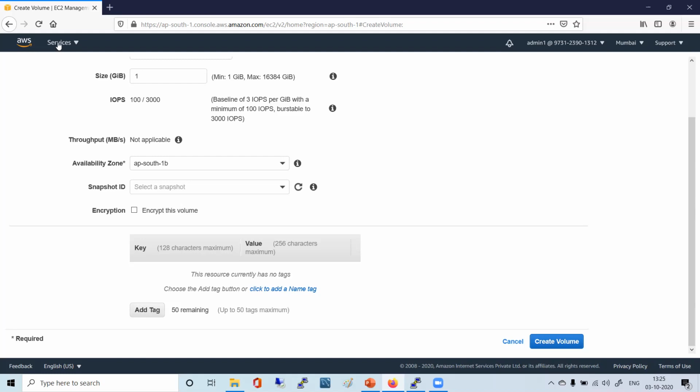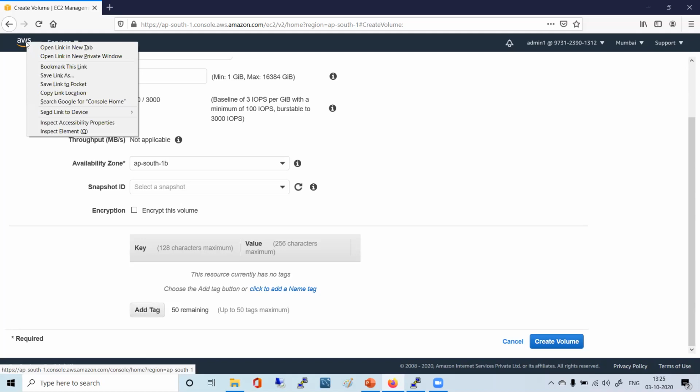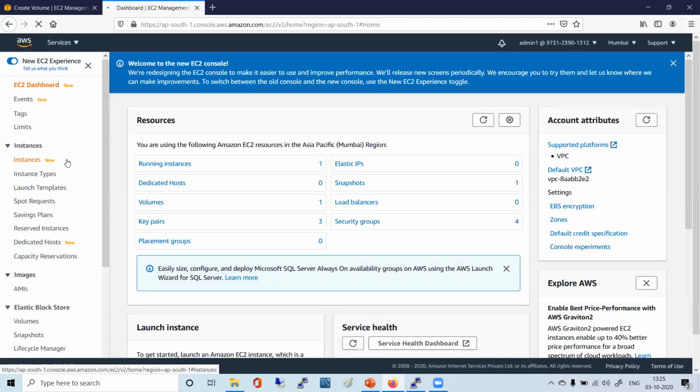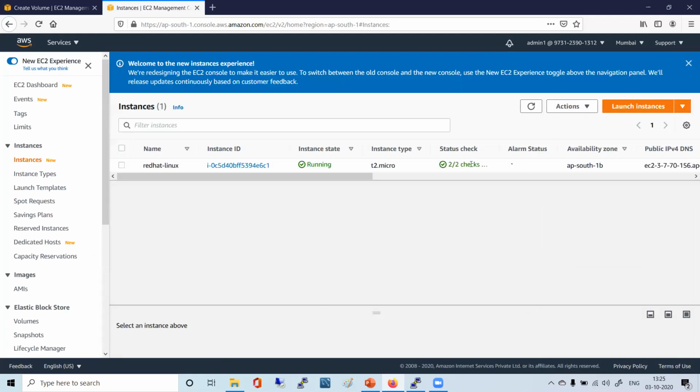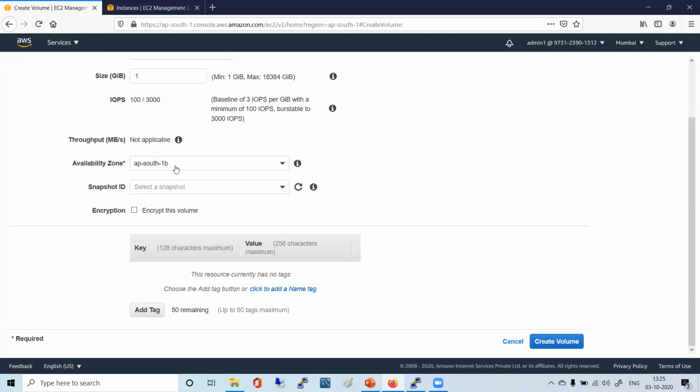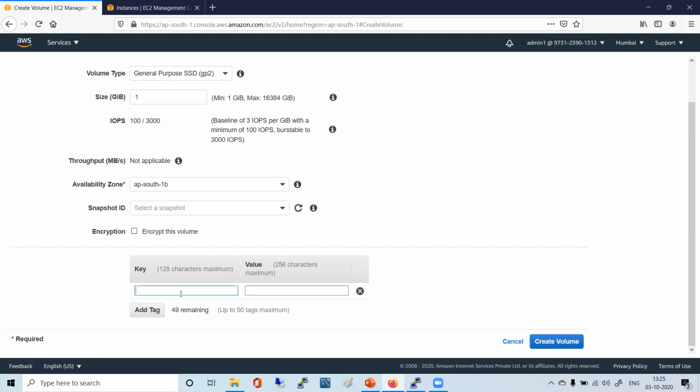If you are not sure, right click, open in a new tab, go to EC2, go to your running instances, and there you can see where it is. Mine is AP South 1B. I have to create this volume in AP South 1B, then only my instance can access it. This is what I have to understand: EBS volume will be limited to that particular availability zone.